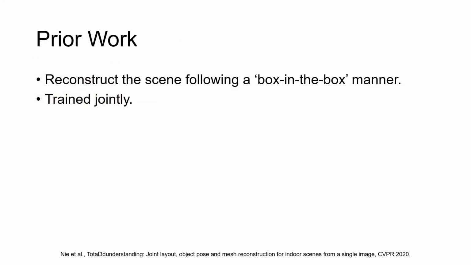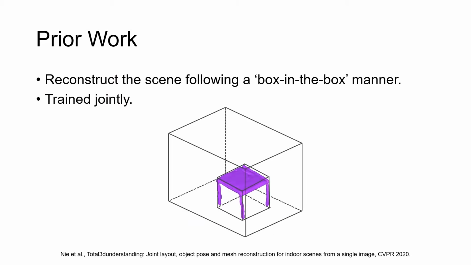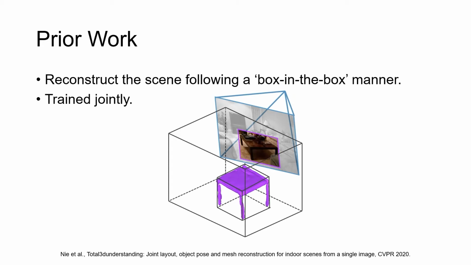Previous works like Total 3D Understanding propose to solve the problem following a box-in-the-box manner, which represents the scene as object meshes with oriented bounding boxes placed in a cuboid room layout, and decompose the task in a bottom-up way into layout estimation, camera pose estimation, 2D detection, object pose estimation, and object reconstruction.